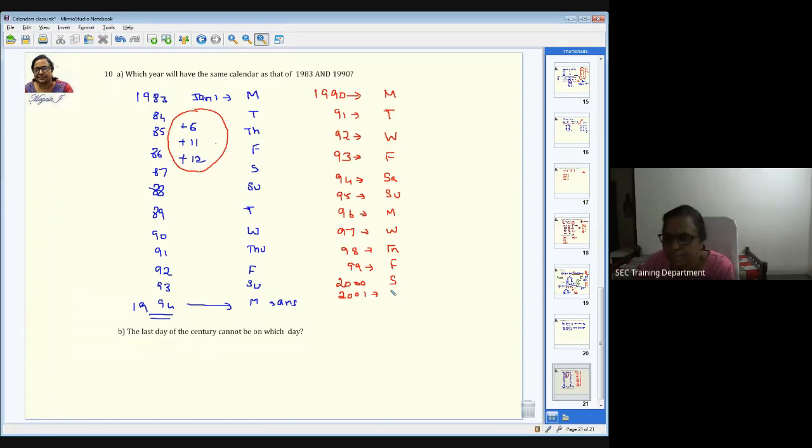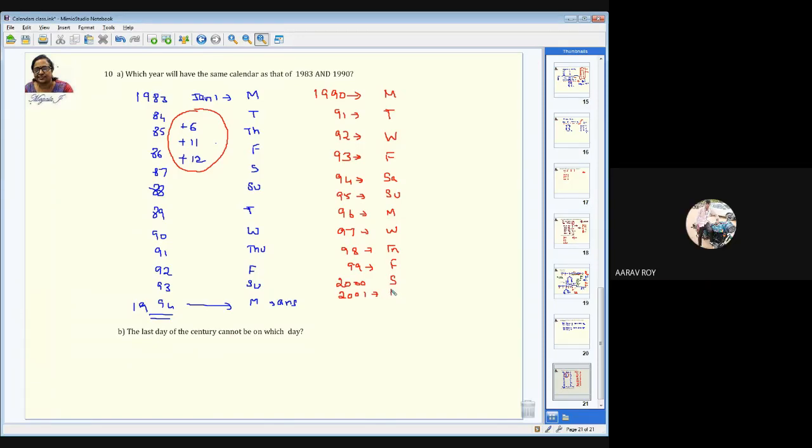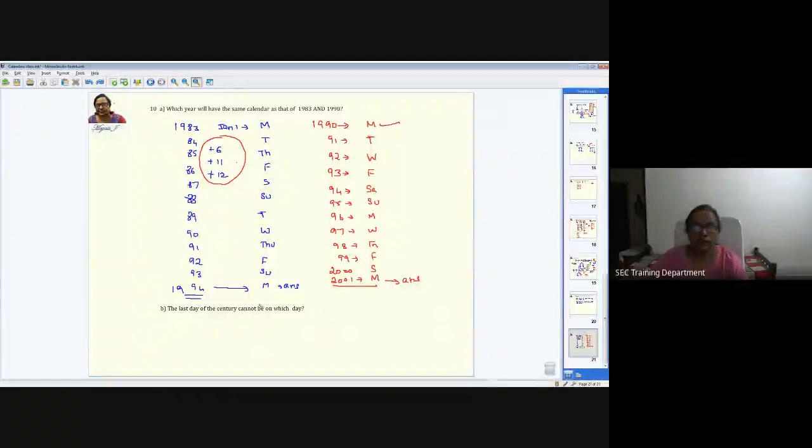Is it Sunday? Monday, right? So this is a thing repeating here. After this, you get it. So this calendar is the same as this. So this is the answer. Fine. Now this is the answer we got. 1994 is the same year as 1983, and similarly here 2001 is the same as 1990, and both of them are coming only after 11 years, which I have mentioned here.